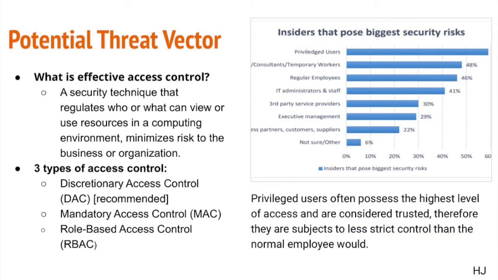So the next step is to identify the threat vector. We need to identify how the ransomware got into the system, whether it was an external threat or someone from the inside helped do it. Looking at the data and doing some research, we realize that privileged users often pose the highest level of insider threat, and one of our employees is already suspected in the case study.